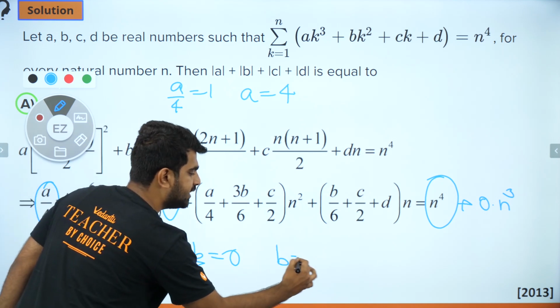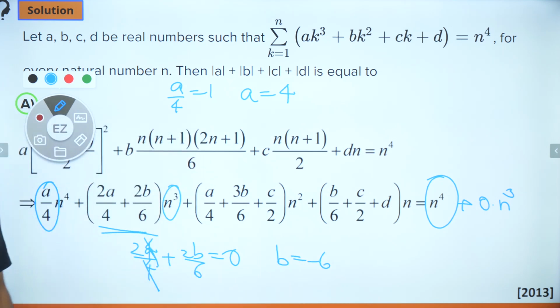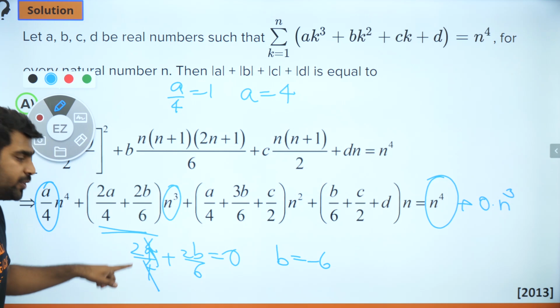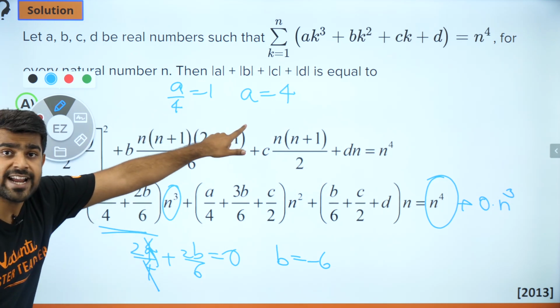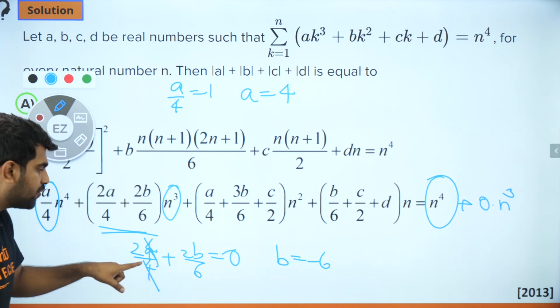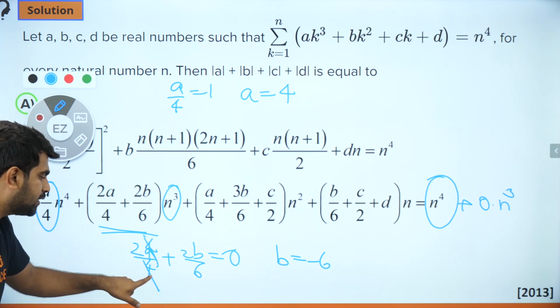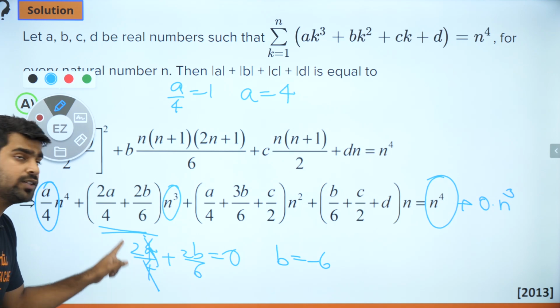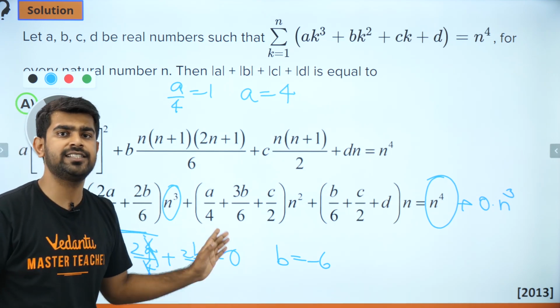I will get b is equal to minus 6, because a is 4, I got it already, right? So that a equal to 4, I am plugging it in and putting it over here. If I put a equal to 4 here, this 4 and this 4 will get cancelled. I will be left with 2 plus 2b by 6 is equal to 0.